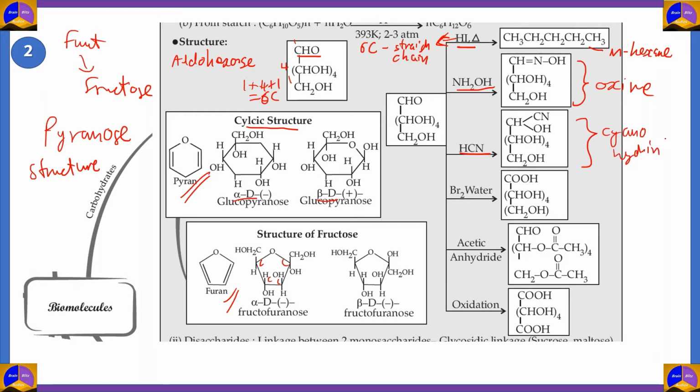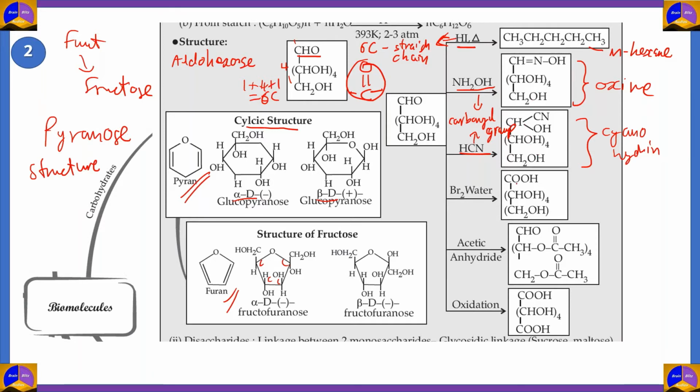So the formation of oximes and cyanohydrins from glucose confirmed that glucose had a carbonyl group. Basically, the carbonyl group means a carbon which has a double bond with oxygen. So this is called a carbonyl group. And since glucose is an aldehyde, it has a carbonyl group. So they are correct.